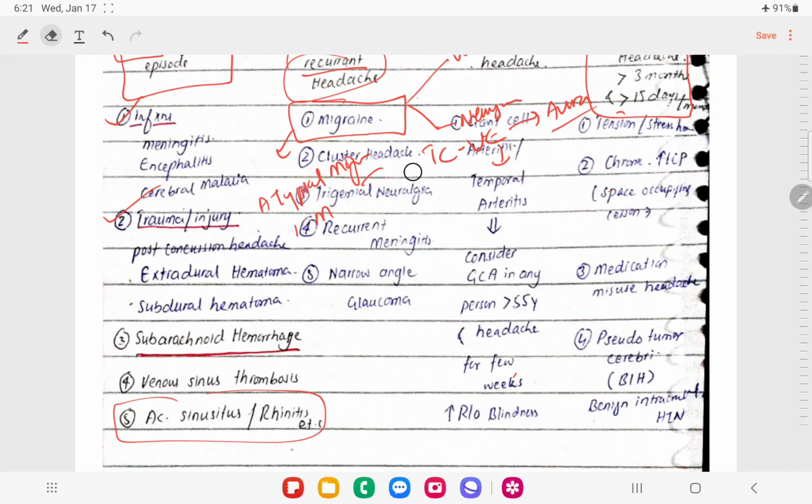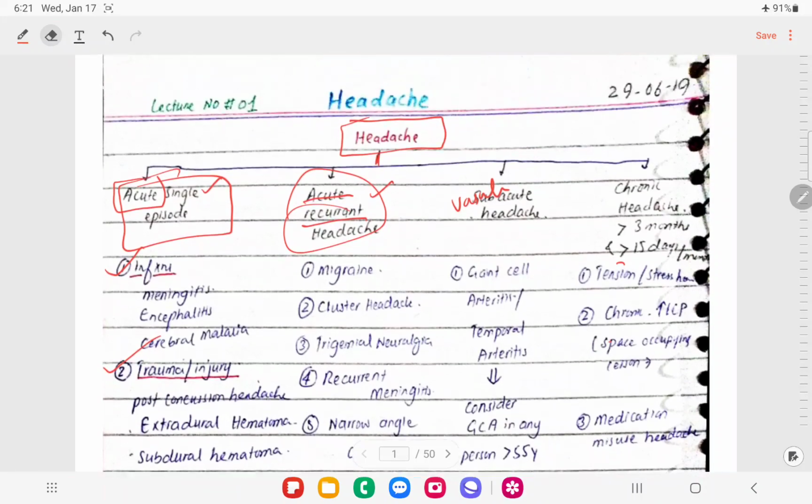All right, so let me just mention the duration here. One episode remains for 4 to 72 hours, right. There should be aura with that. That is called typical migraine.